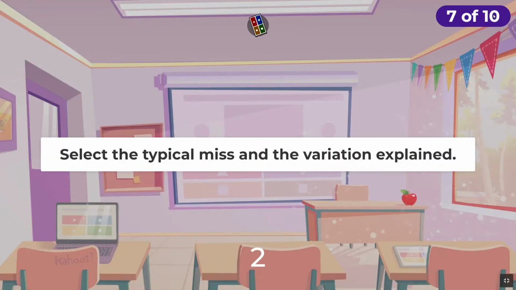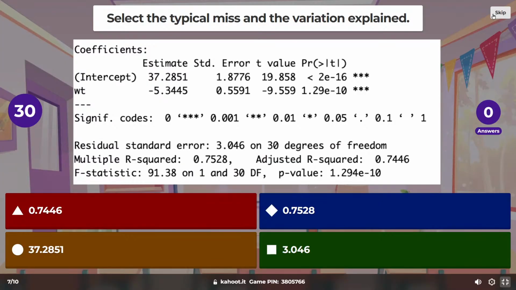Select the typical miss and the variation explained. Okay, we need the typical miss the model makes and the variation explained. One of these is the typical miss. One of these is the variation explained. We went over this a good bit in class right here. This is miles per gallon of a car explained by weight.